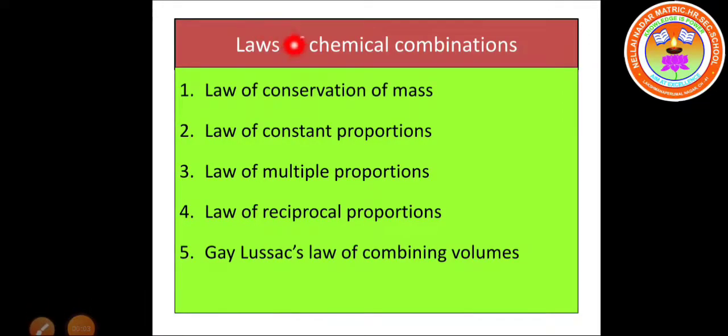The laws of chemical combinations are the law of conservation of mass, law of constant proportions, law of multiple proportions, law of reciprocal proportions, and Gay-Lussac's law of combining volumes. Among these 5 laws, we are going to learn the third, fourth and fifth laws.